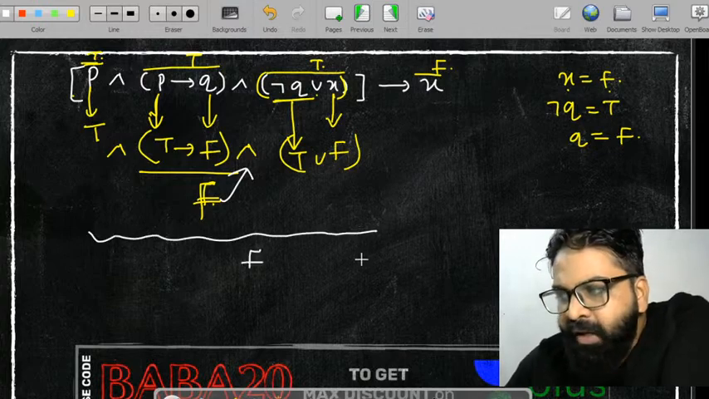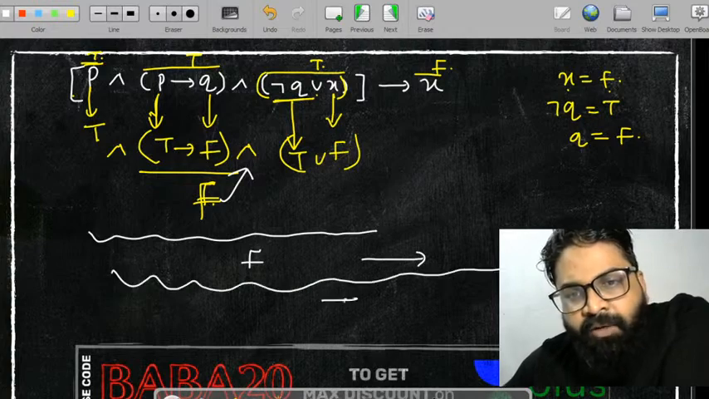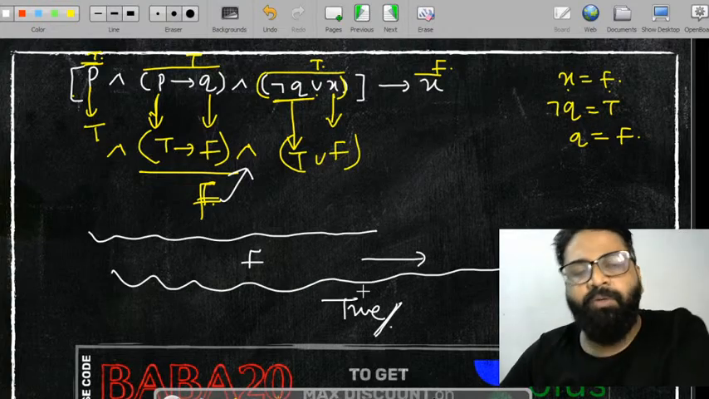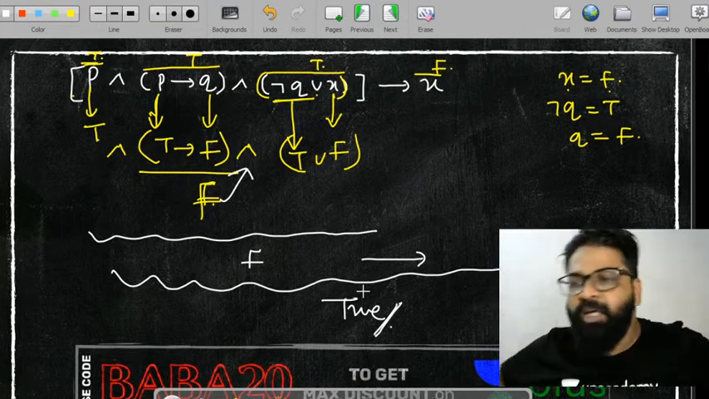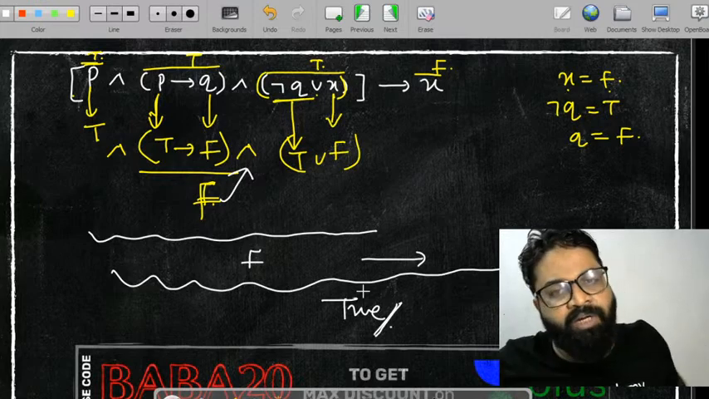Okay, false implies anything. What will you be getting? You will be getting the whole statement as true. So basically we can go and find out with respect to this. So in this way we can find out.